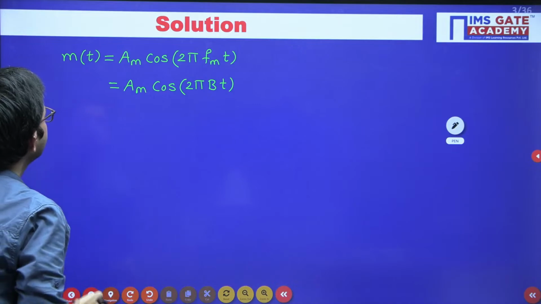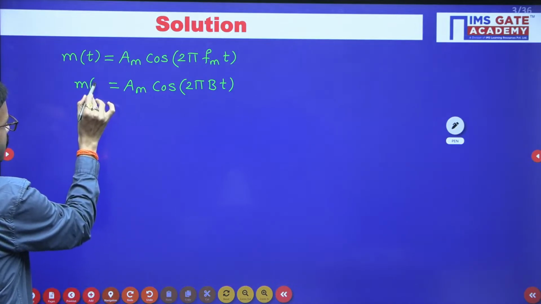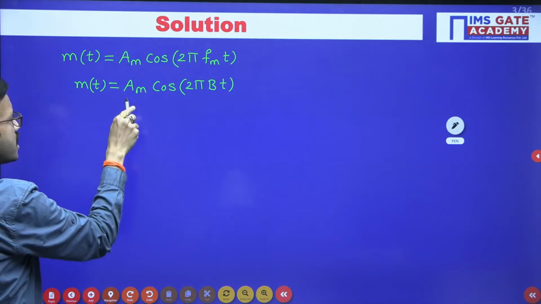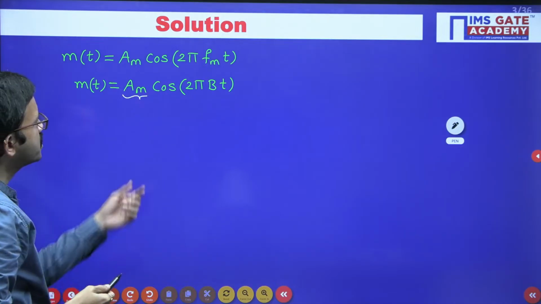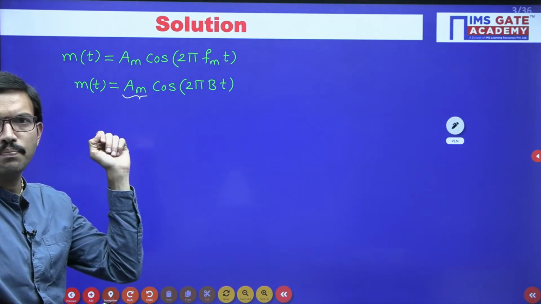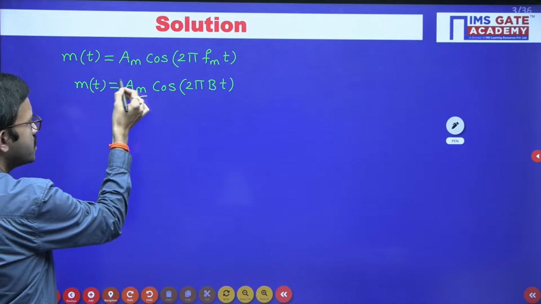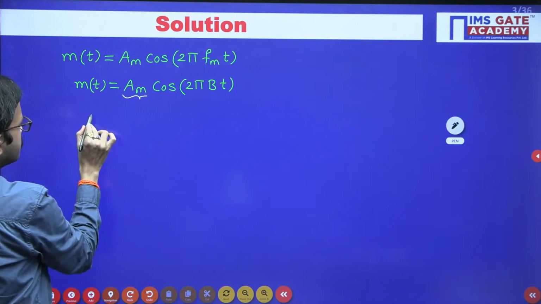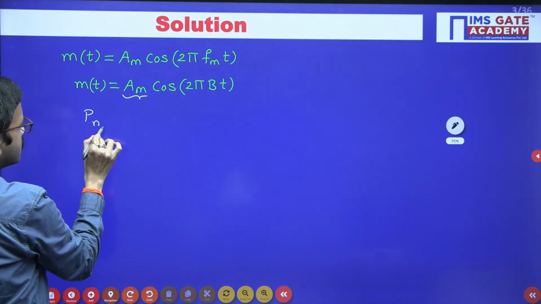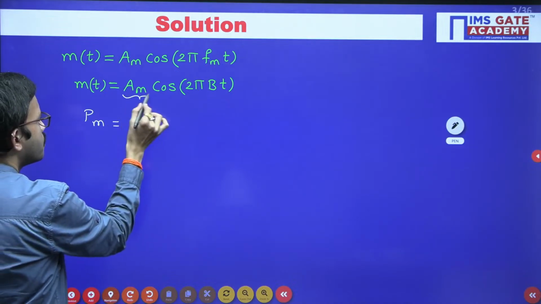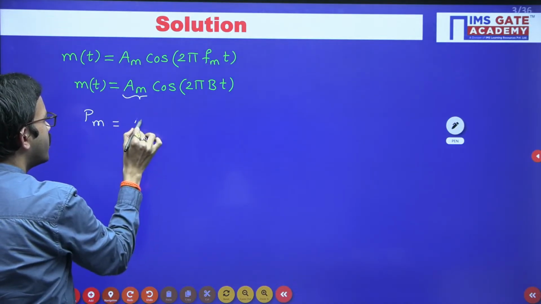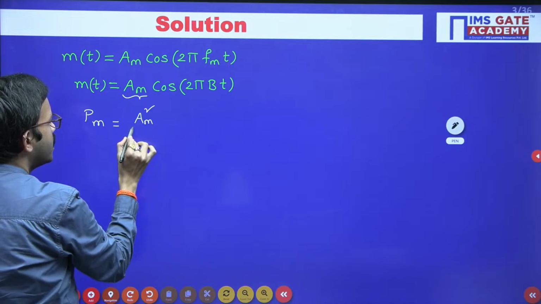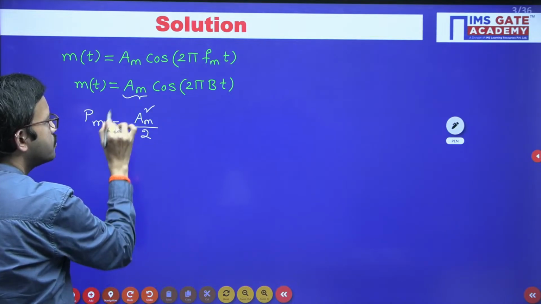Okay. So when you are having either cos signal or sine signal which is having the peak voltage, in this case you are having the peak voltage as Am, right? So by using this one you can write the power of the message signal, which is nothing but peak value square divided by 2. I hope you know this formula, right?